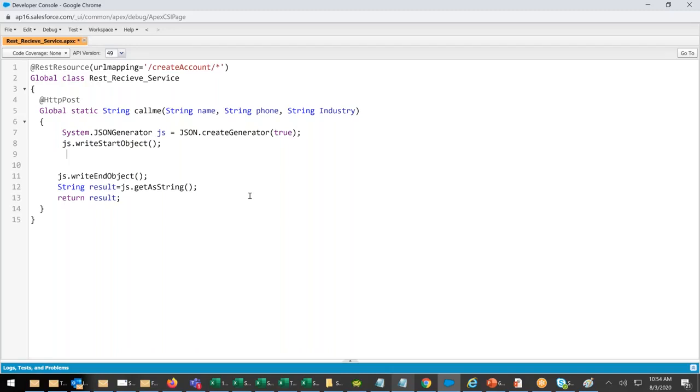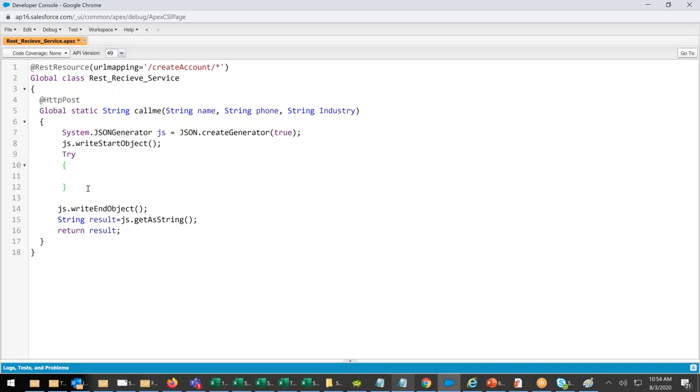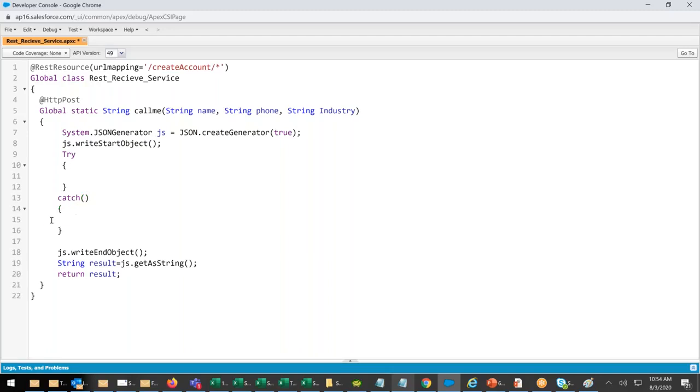Right? Now here I will say try. Try what? Try, catch. Try catch. We did this programming. Nobody should be confused. If you are regularly doing the practice, then you should be knowing this. Catch, exception E. We are doing a programming. Try catch exception E. Control S. No error. Right?